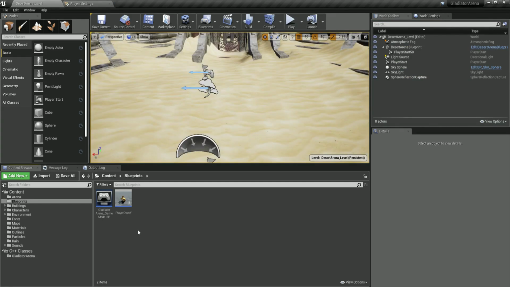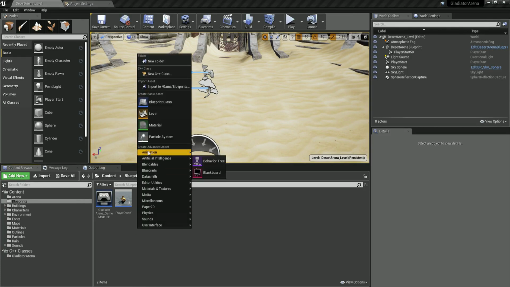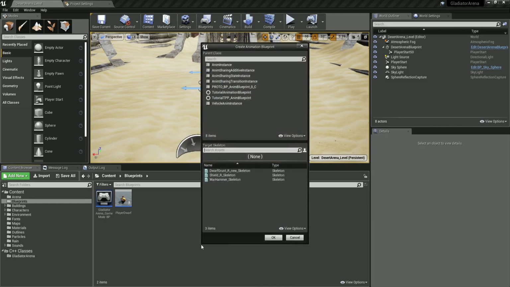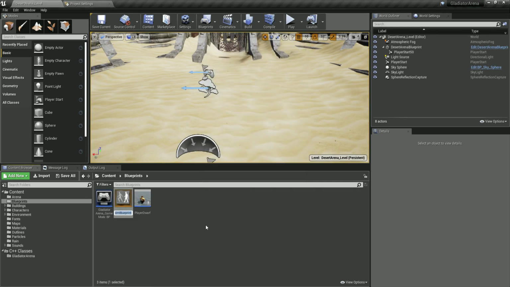Moving forward with our game, let us create the animations for our player dwarf. For that, here inside of the blueprints folder, right click, go under animation, and create an animation blueprint. Of course, here we need to select the skeleton that we want to animate, which is going to be the same skeleton that our player dwarf is using. So not the shield, not the warhammer, but this one, dwarf, ground R, and so on. Click on OK, and there you go.